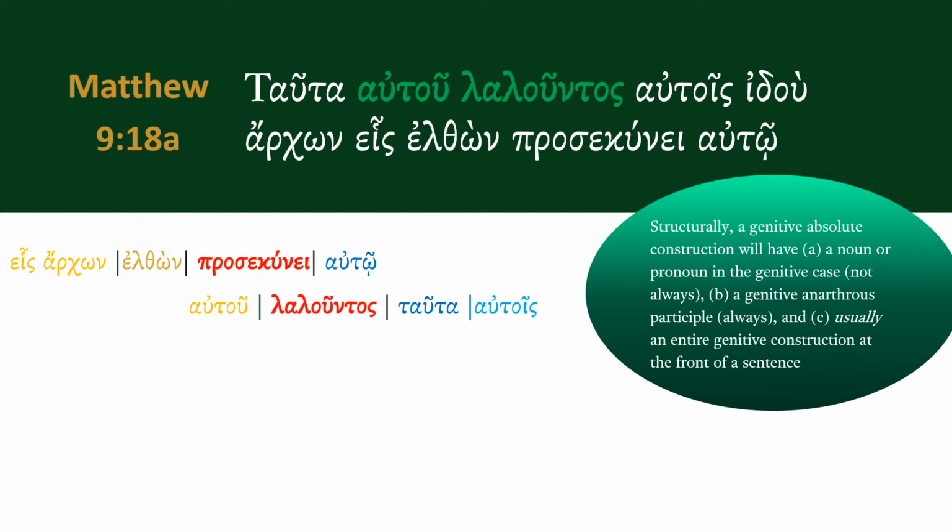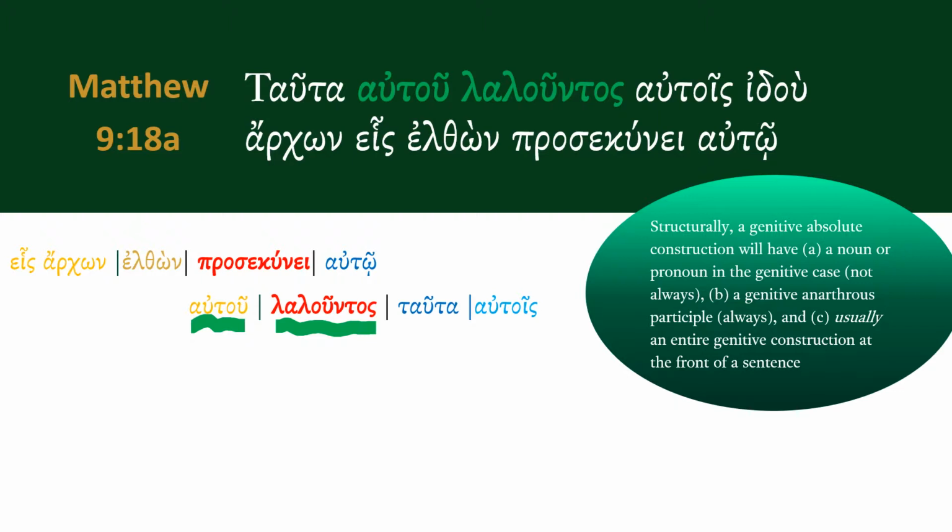Structurally, a genitive absolute participle construction will have the following three things. It will usually have a noun or a pronoun in the genitive case, as in this case we have the genitive of to. And then secondly, it will always have an aorist participle in the genitive, as we have here, laluntos.